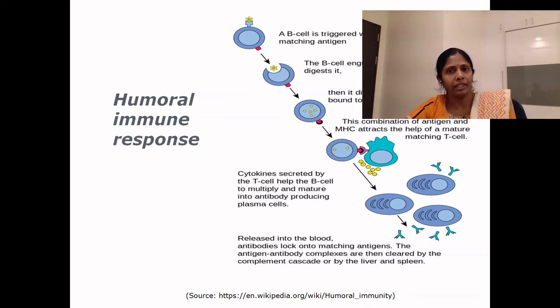The engulfed antigen undergoes digestion in a phagolysosome within the B cell. Once it is digested, fragments of this digested antigen are complexed with molecules called MHC class II molecules. MHC stands for the major histocompatibility complex proteins.